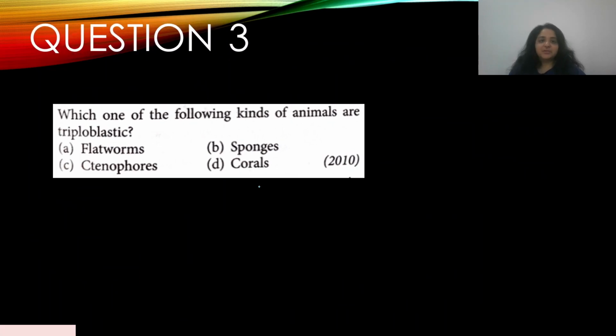Question number 3. Which one of the following kinds of animals are triploblastic? This appeared in 2010. A, flatworms; B, sponges; C, ctenophores; and D, chordates. Flatworms are triploblastic. Sponges, ctenophores, and corals don't fit into that. So the answer is A.